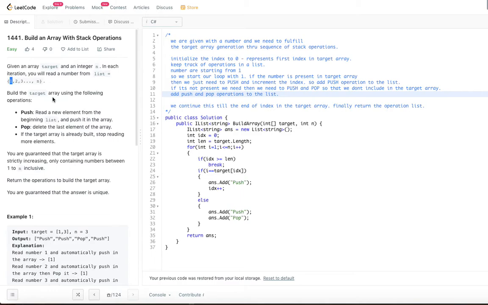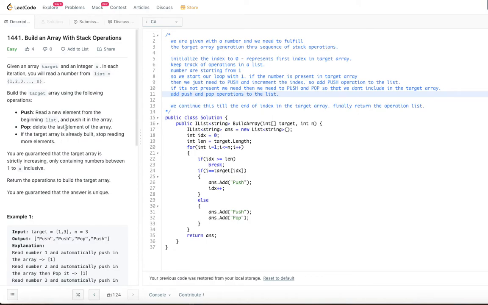So those are the two operations that are needed when the element is not there in the target array. But if the element is there in the target array, we just need to push. The read from the beginning of the list is implicit when we are pushing, okay? But the pop is we just take out the element from the array that we are building. But the answer that we are looking for is what are the kind of operations that we are going to do, right? So let's come up with an algorithm for that, right?